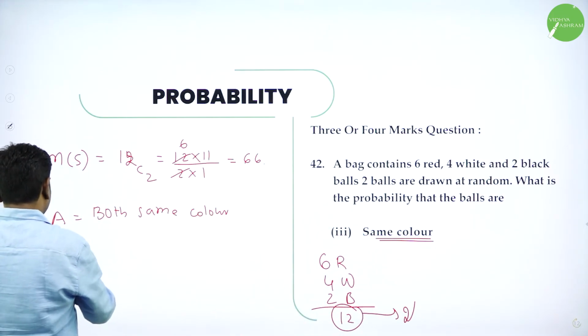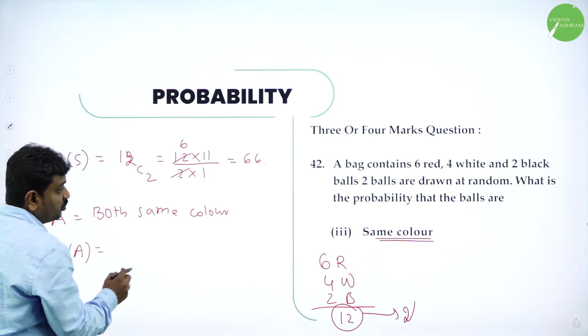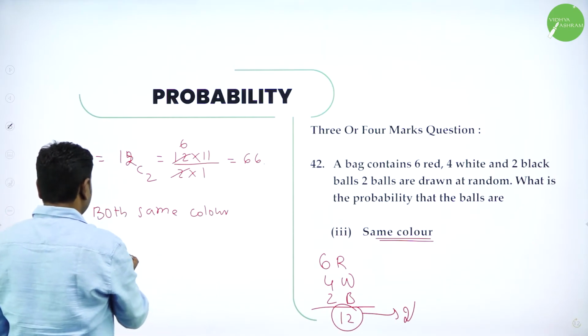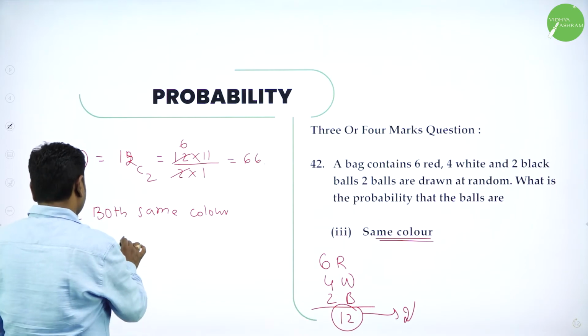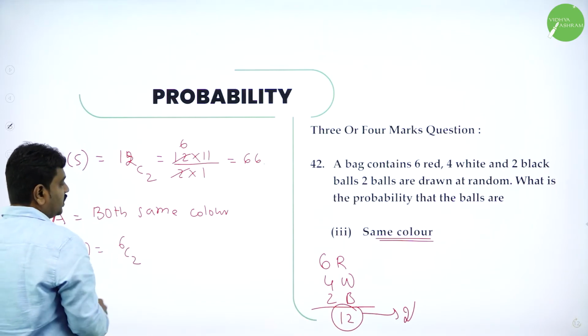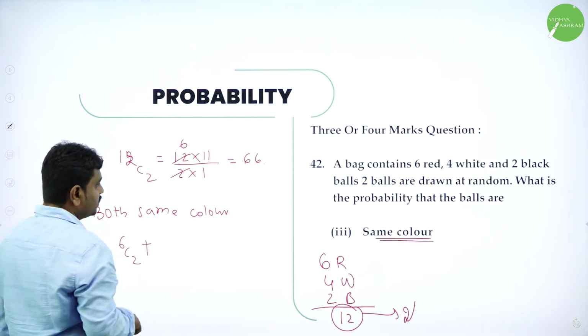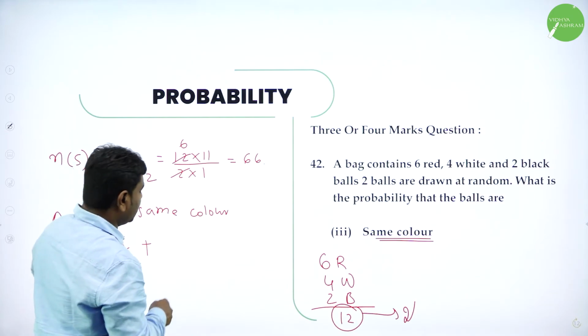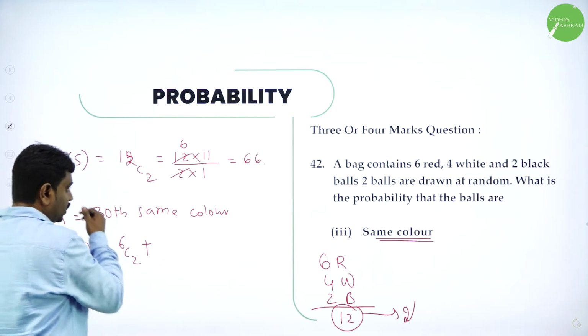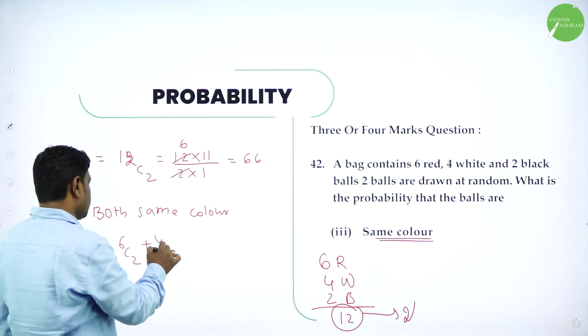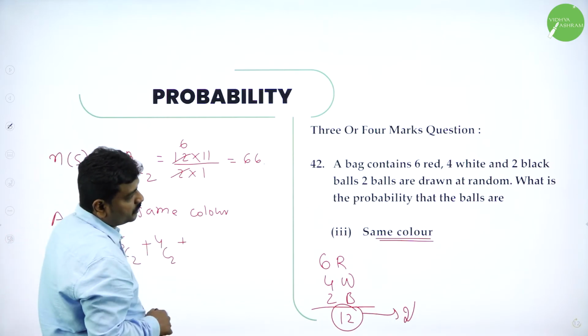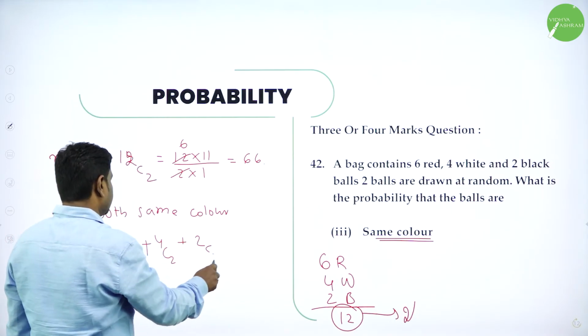So N of A is both. I'll assume both are red. Both are red means what? Both are red means you have to select 2 balls from red. Plus one more possibility, both are white. They are all independent. Both are white means it may be 4C2, or both may be black, 2C2.